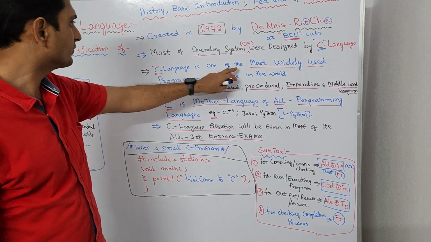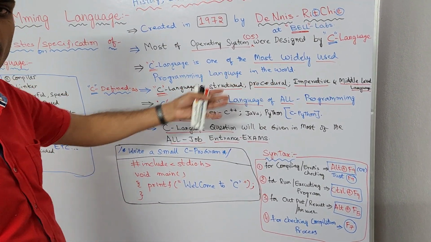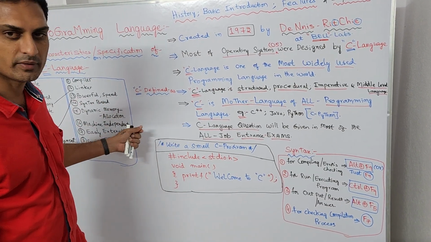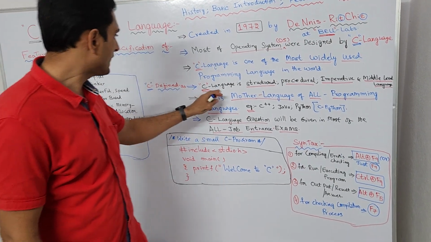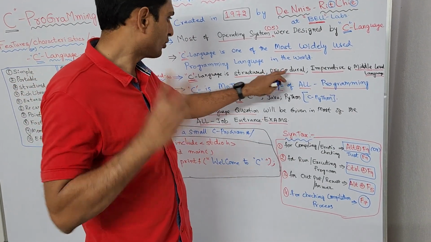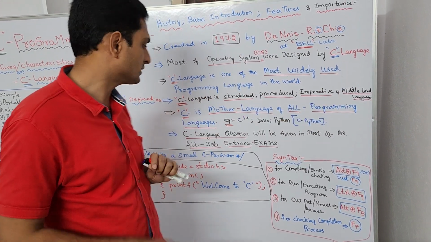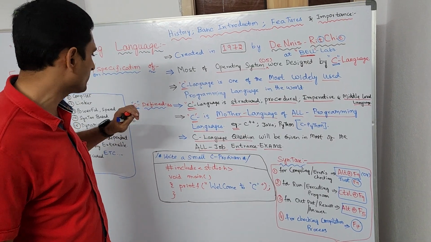C language is one of the most widely used programming languages in the world. C programming language is the basic and most widely used programming language. The definition of the C programming language goes something like this. C language is a structure oriented, procedure oriented and imperative programming language and a middle level language. C is a middle level language. That is the definition of C programming language.